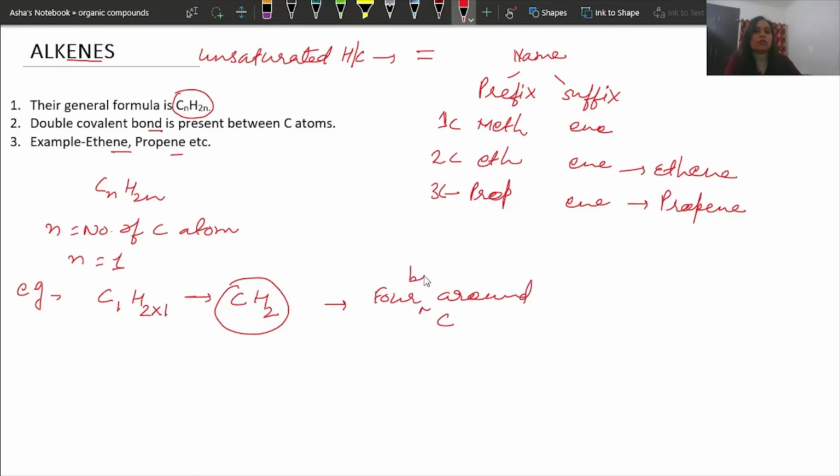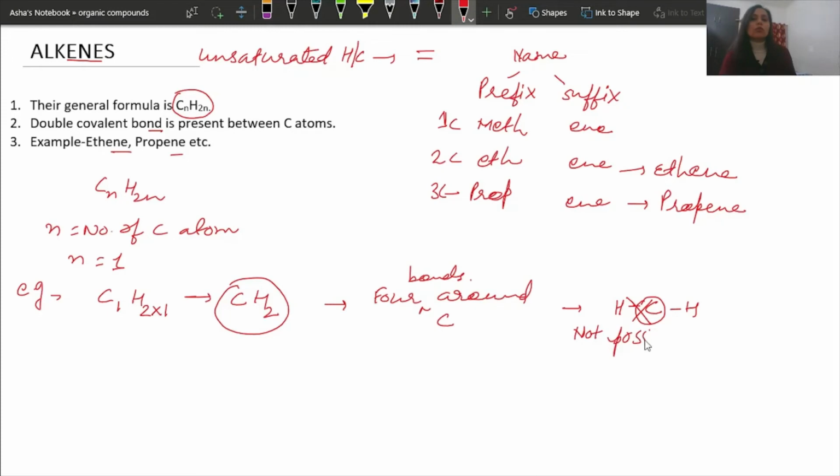Four bonds should be there around carbon. Now this is carbon and H is only 2, so 1 H here, 1 H here. If we are drawing one single bond here, then this is not the formula of alkene, because alkene should have a double bond between the carbon-carbon atoms, and since here only one carbon is there, obviously this kind of structure is not possible.